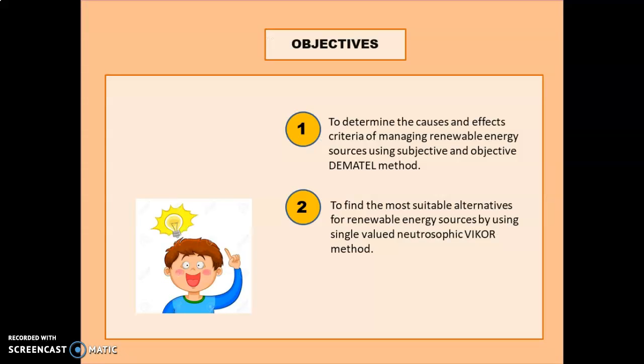Moreover, once the sources of non-renewable energy finish, they cannot be restored. So here are the objectives of this study. First, to determine the causes and effect criteria of managing renewable energy sources using the subjective and objective Dematel method. Second, to find the most suitable alternative for renewable energy sources by using the single-valued Neutrosophic Vikor method.